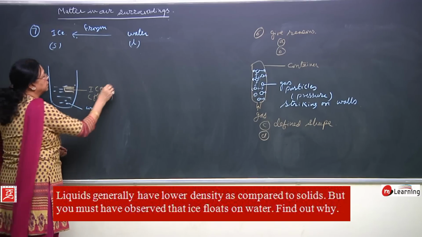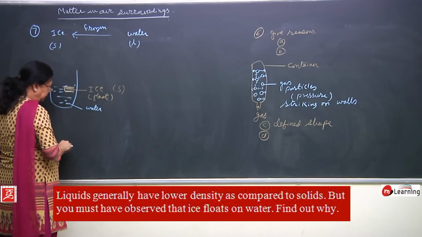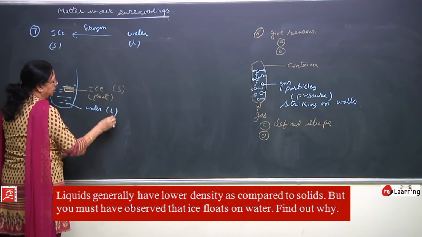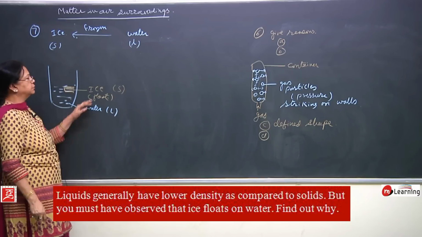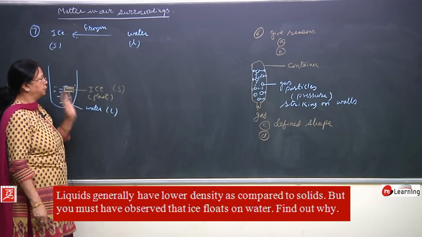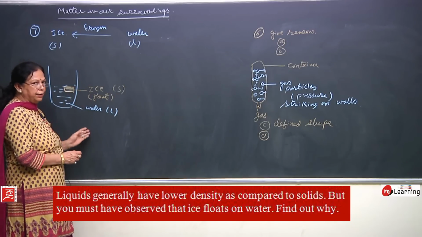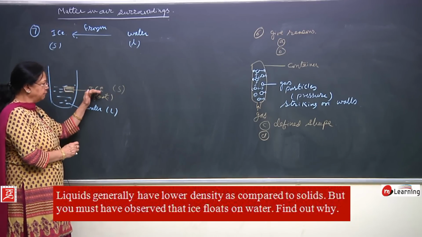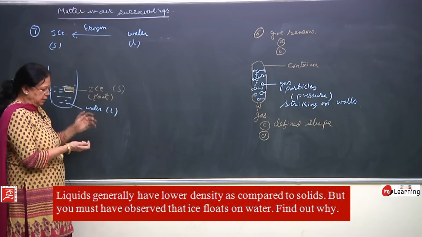This is solid and this is liquid. Liquid is lighter, solid is heavier, but this ice, it is floating. Actually it should go down, but what is the reason for floating of this ice?